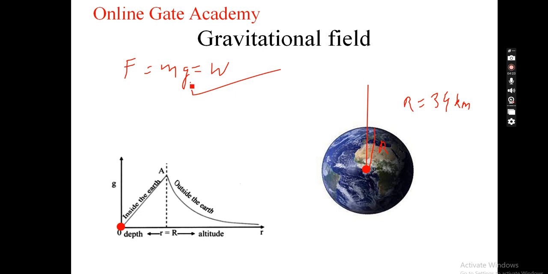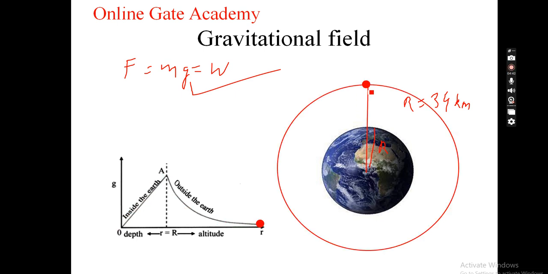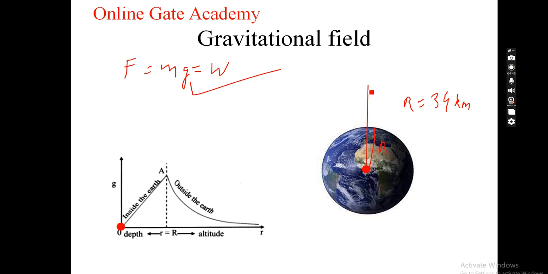The value of g keeps on changing from the center of the earth to the edge of the gravitational field. So what is this gravitational field? A field is basically a region surrounding an object. As we move away from the surface of earth, the value of g keeps changing.